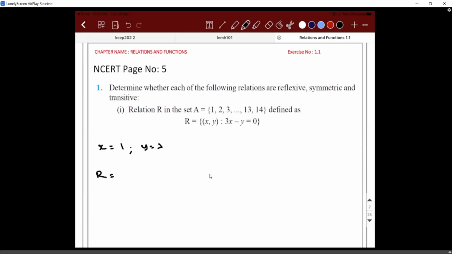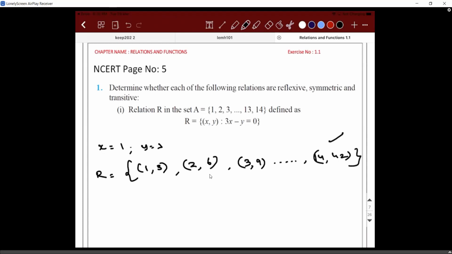So R will have what all ordered pairs? I'll start with (1, 3), (2, 6), (3, 9), and it keeps on going.